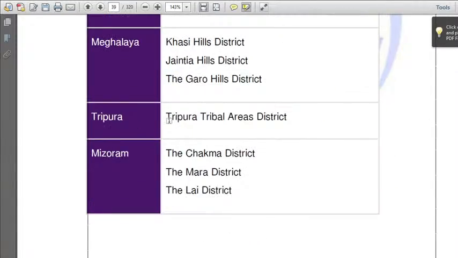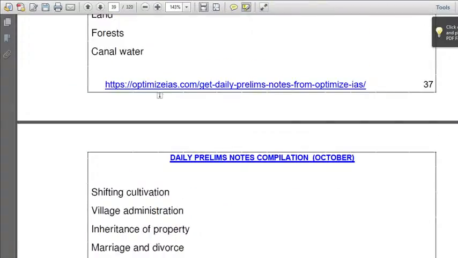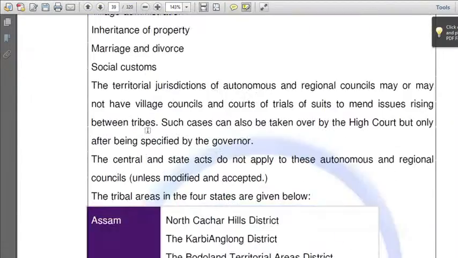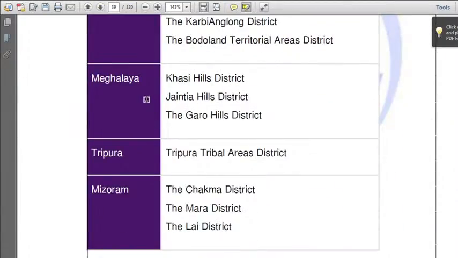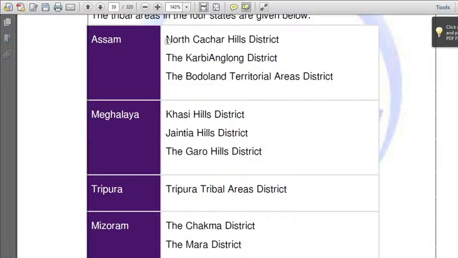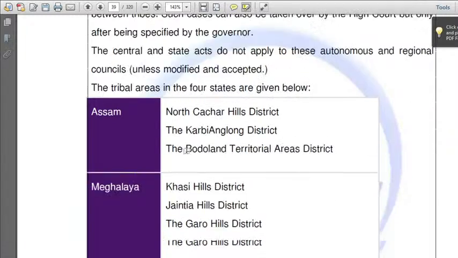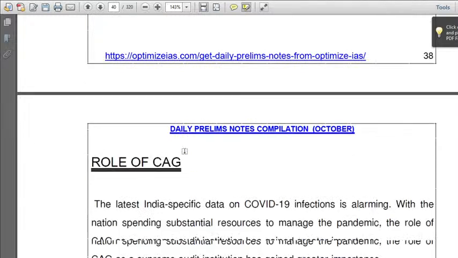Very key facts. UPSC can frame a question from any of these sentences. Do not afford to miss this content. I'll provide you the PDF. Follow very carefully. In Assam, there are autonomous district councils. So don't miss this GK part.